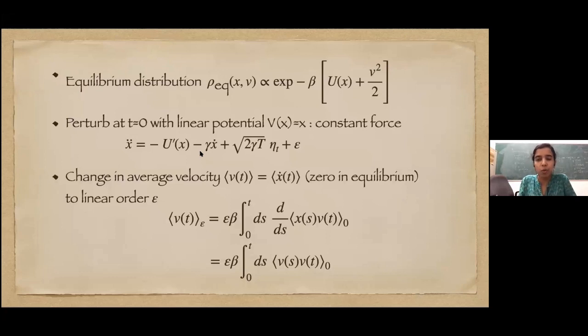When we talk about nonlinear response, our perturbation will always be linear. So we will always be in the format that the Hamiltonian is H naught plus epsilon something. In some sense, we are adding a linear perturbation.